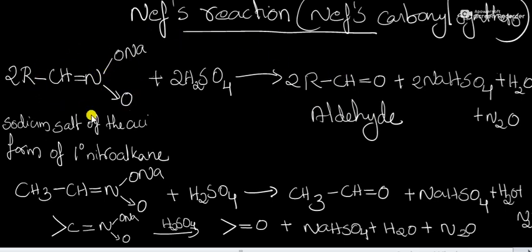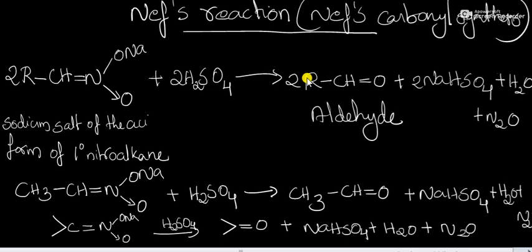The nitro compound we take is the sodium salt of primary and secondary nitroalkanes, which is acidified with sulfuric acid at room temperature to give aldehydes and ketones.